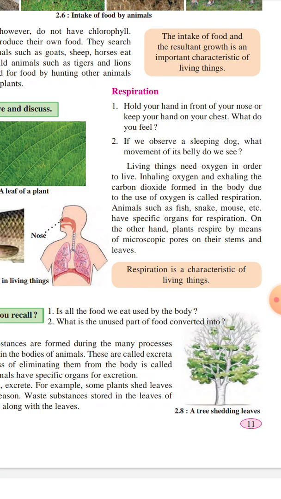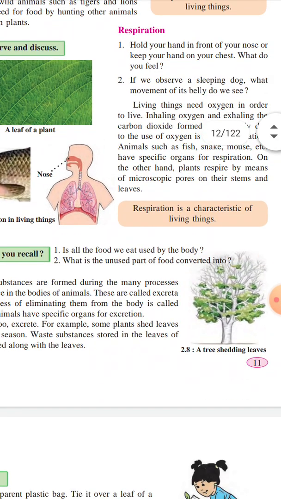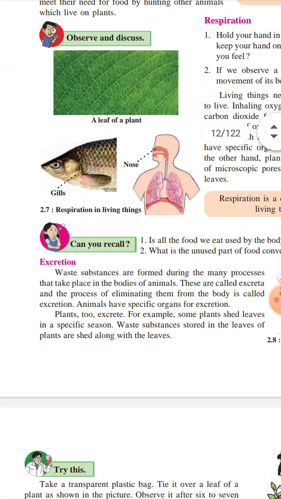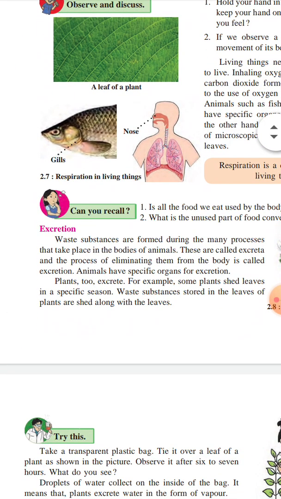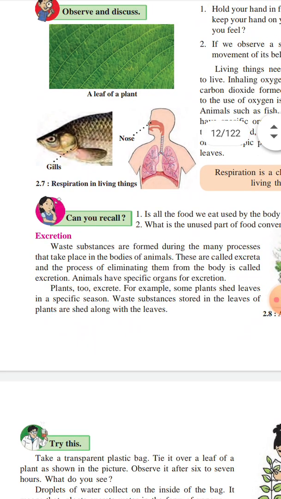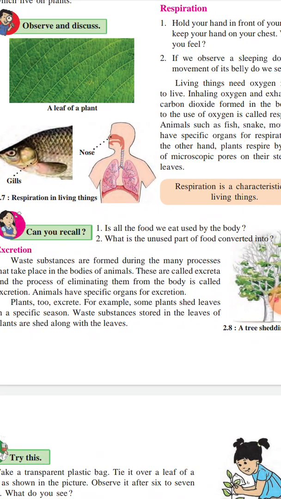The first characteristic we have learned is growth, and growth occurs due to food. The intake of food and the resultant growth is an important characteristic of living things. The second one, respiration, is also a main characteristic of living things. Then the third characteristic is excretion.